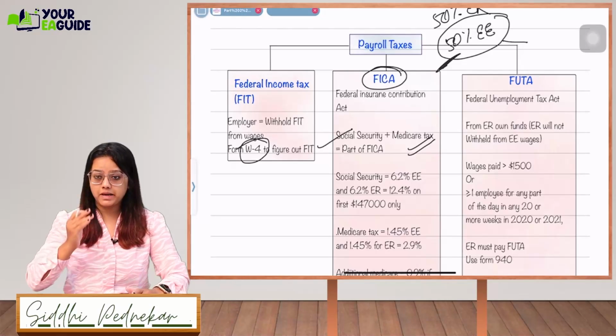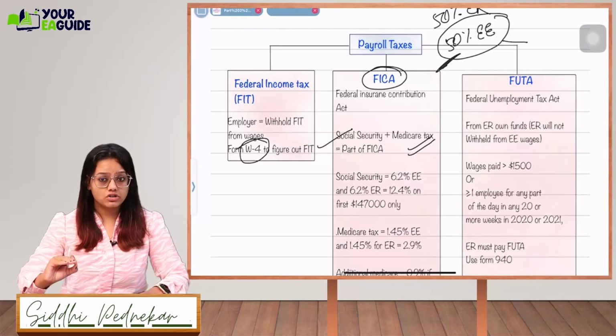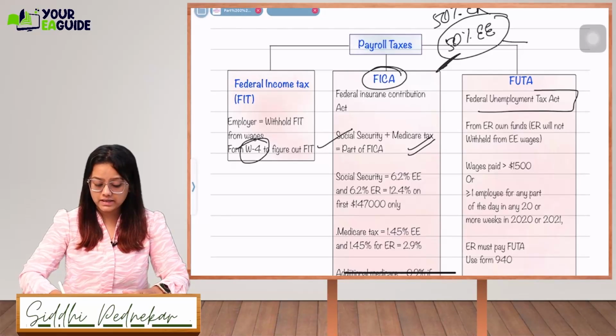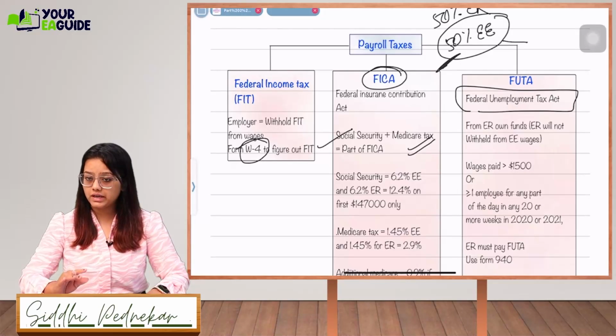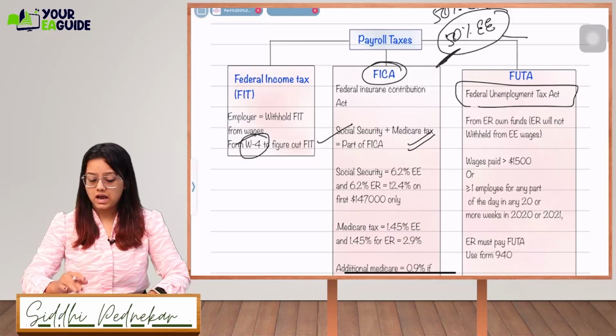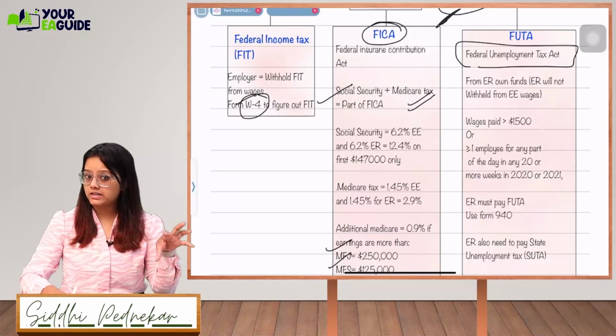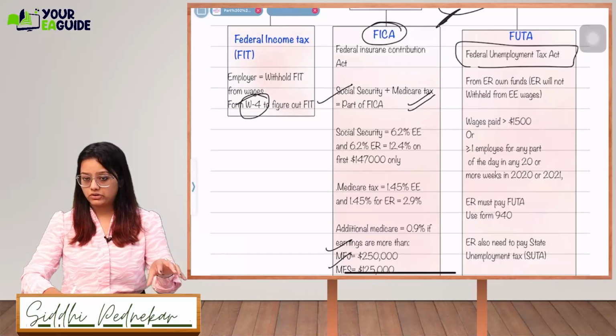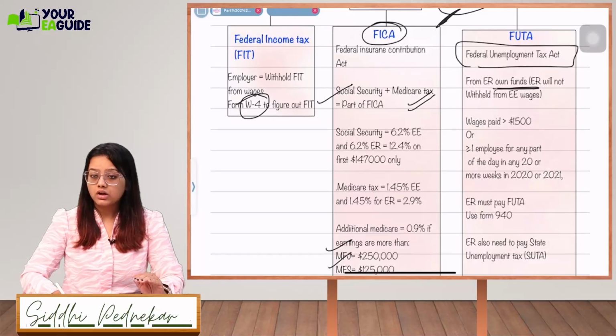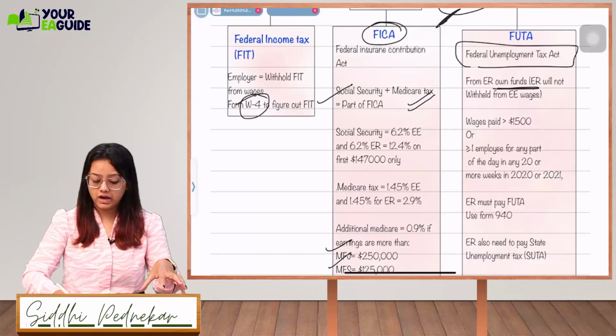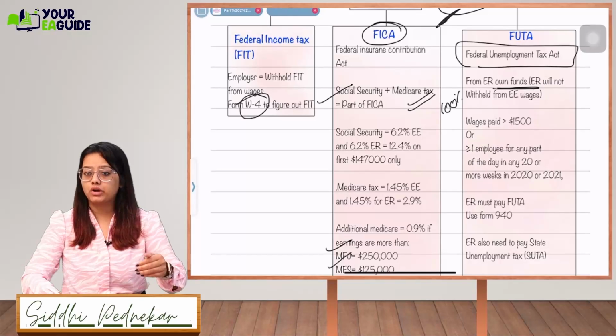I have explained the reason and the logic of FUTA taxes in the regular class already: why the FUTA taxes are being collected and where they will be used by the government. From the employer's own funds, 100% will be paid by the employer out of their pocket.